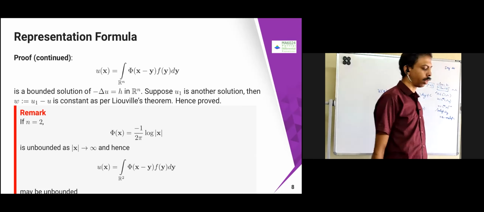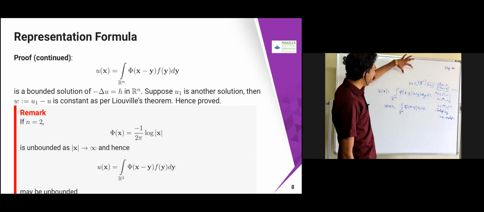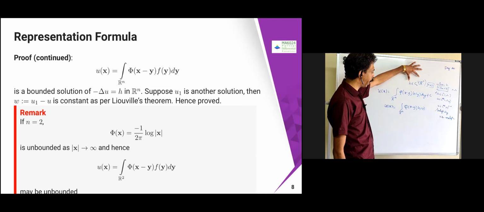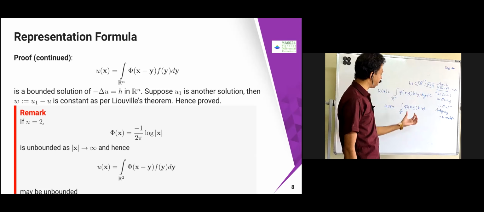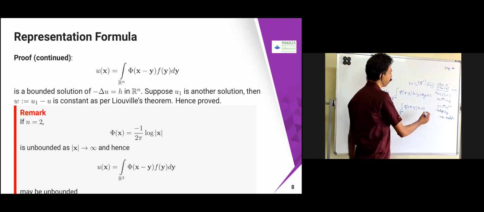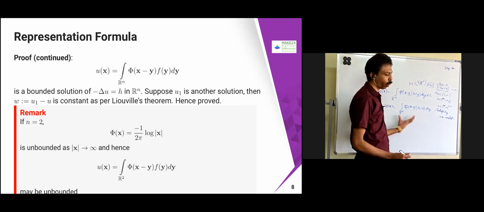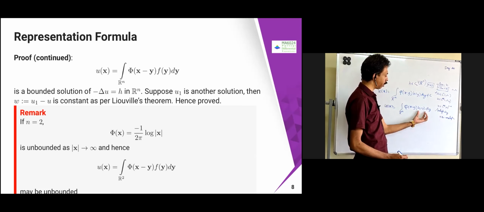Okay, it's a bounded solution. This is going to become a bounded solution because h belongs to C_c^2(R^n) and Φ(x−y) is converging to 0. Therefore, if you take the integral over here, it is going to become bounded again. This is converging, this is bounded, and C_c(R^n) means compact support.